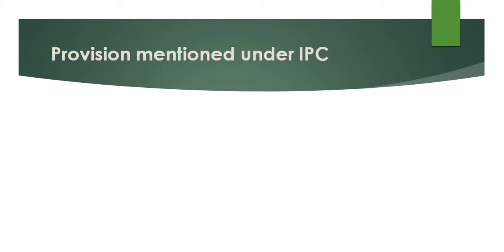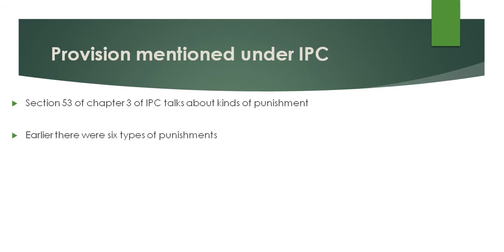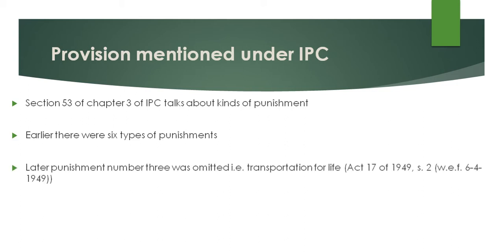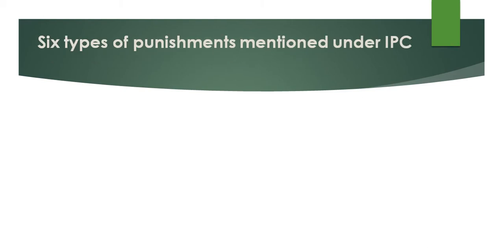Chapter 3 of the Indian Penal Code talks about punishment, and Section 53 of the Indian Penal Code talks about the kinds of punishment. There are in total six kinds of punishment mentioned under the IPC, but punishment number three, which is transportation for life, has been removed by the Act of 1949. So presently there are in total five types of punishment present in the IPC. Now we'll see what these five types of punishment in the IPC are.